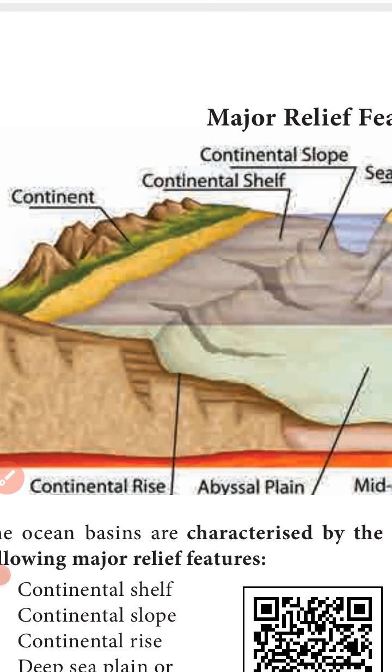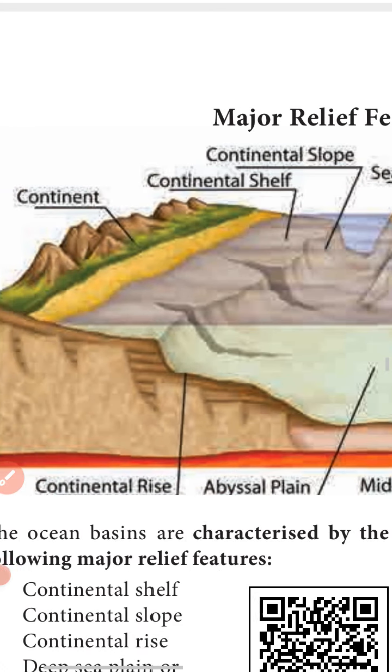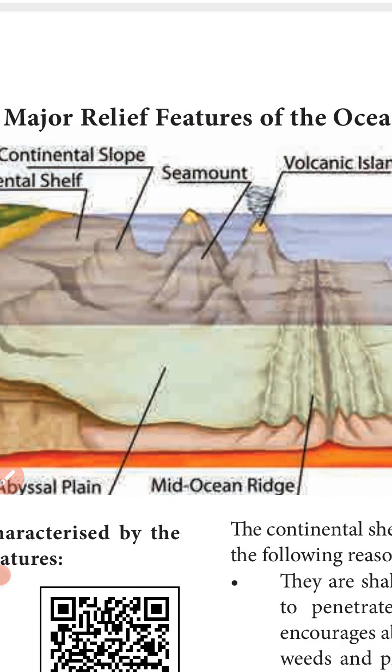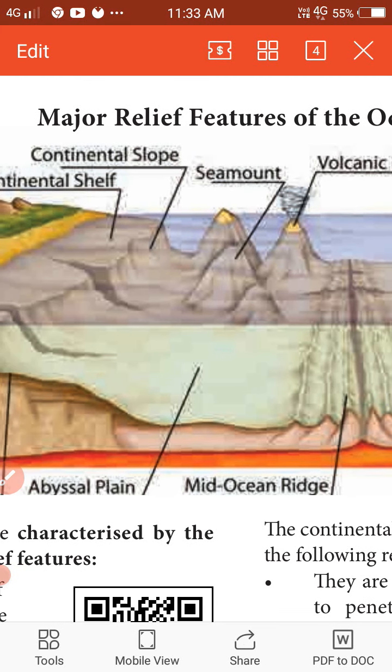Next one is deep sea plains or abyssal plain. See the picture. Deep sea plains or abyssal plain. In between the mid-oceanic ridge and